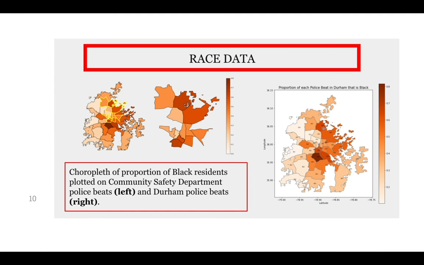Another significant demographic attribute the Community Safety Department wanted us to look into was the racial composition of each police beat. Though the department is currently working in police beats with higher proportions of Black residents, we also noted that beats 413 and 412 had the highest proportion of Black residents overall. These are beats that the department can consider as they begin to work in more beats in the future.